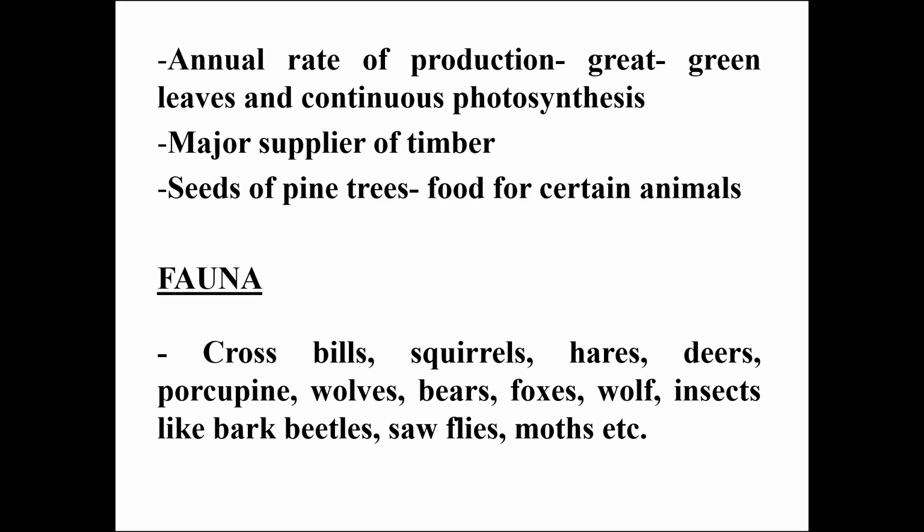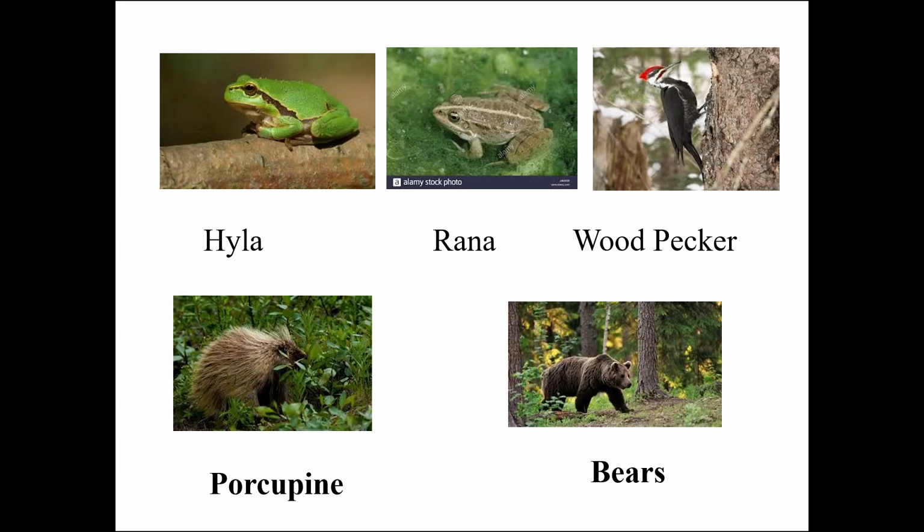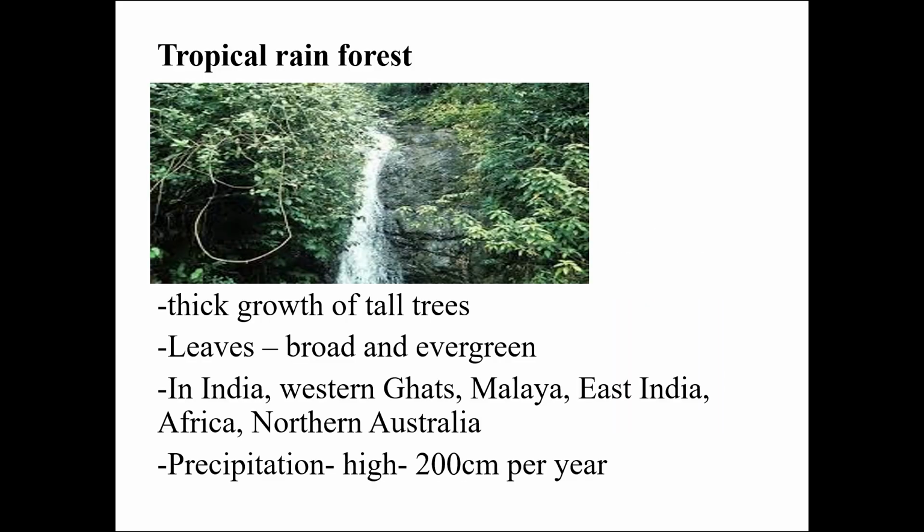The fauna found in the coniferous forest are crossbills, squirrels, hares, deer, porcupine, wolves, bears, fox, and insects like bark beetles, sawflies, moths, etc. And we can see hyla, rana, woodpecker, porcupine, and bees as the fauna seen in the coniferous forest.